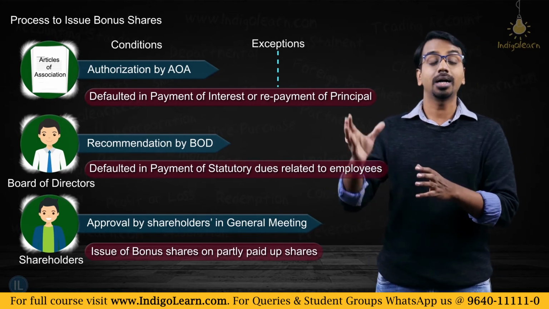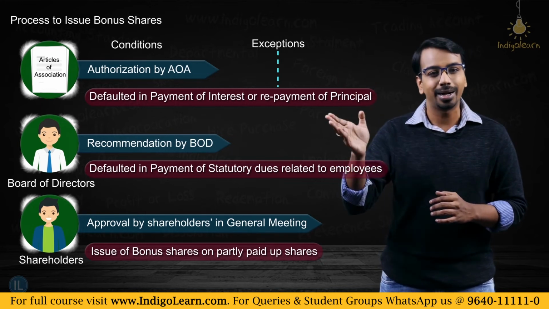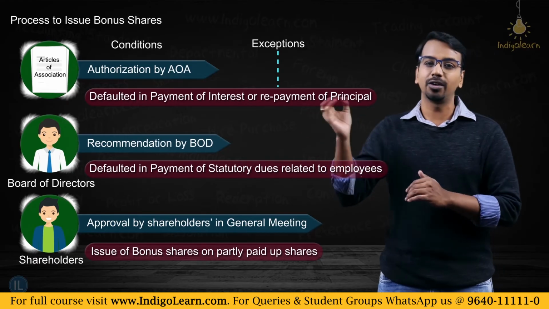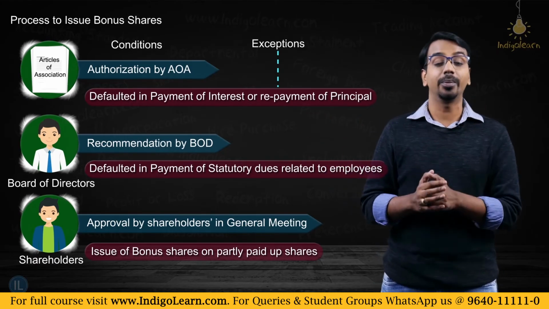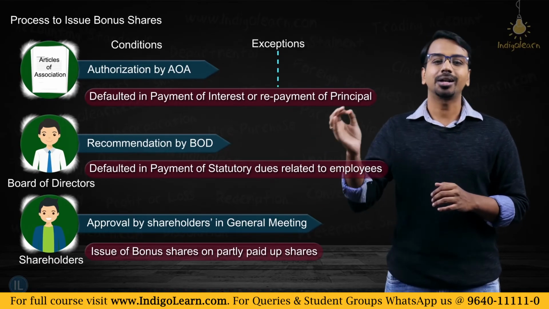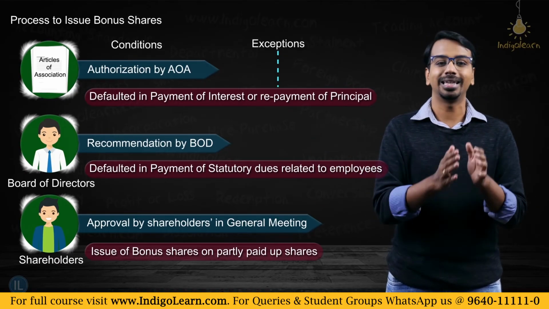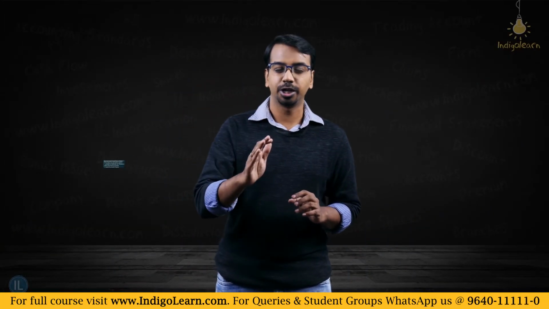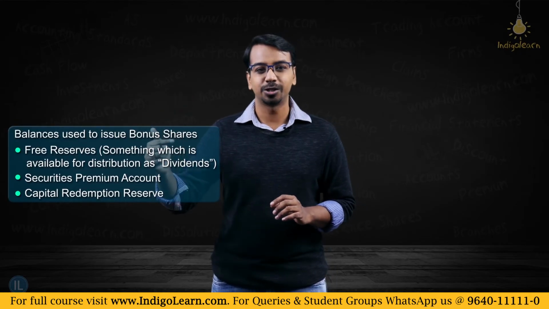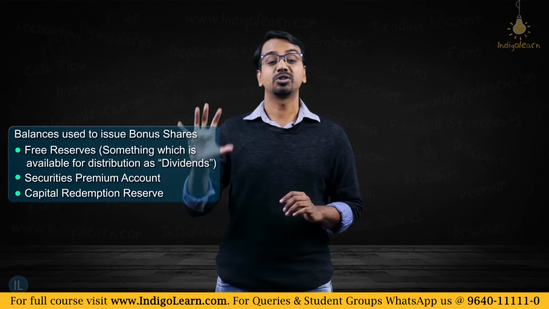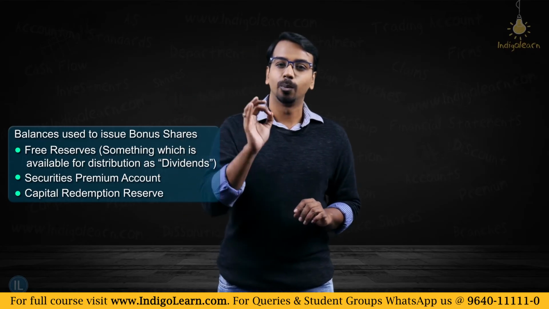On the approval part, articles of association, recommendation by board, and approval by shareholders in general meeting. Then you should not have defaulted in interest and principal payment. You should not have defaulted in employee dues, and you cannot issue bonus shares on partly paid up shares. So now, what are the balances that can be used to issue bonus shares? Free reserves, securities premium, capital redemption reserve, right? These are the three balances which can be used to issue bonus shares.